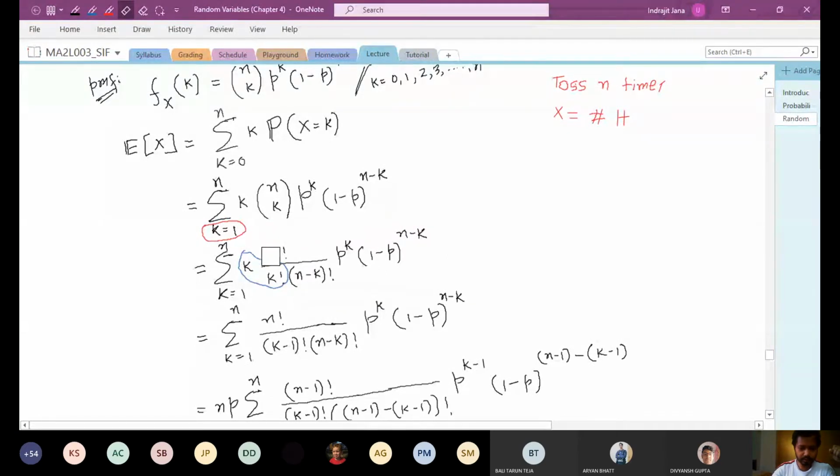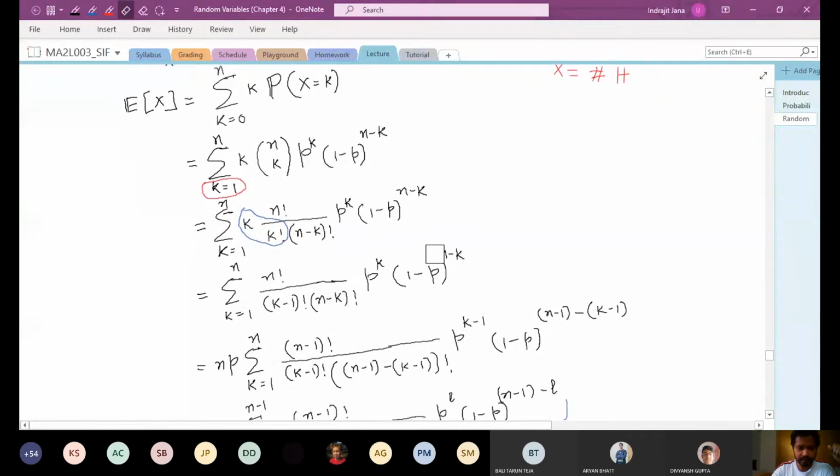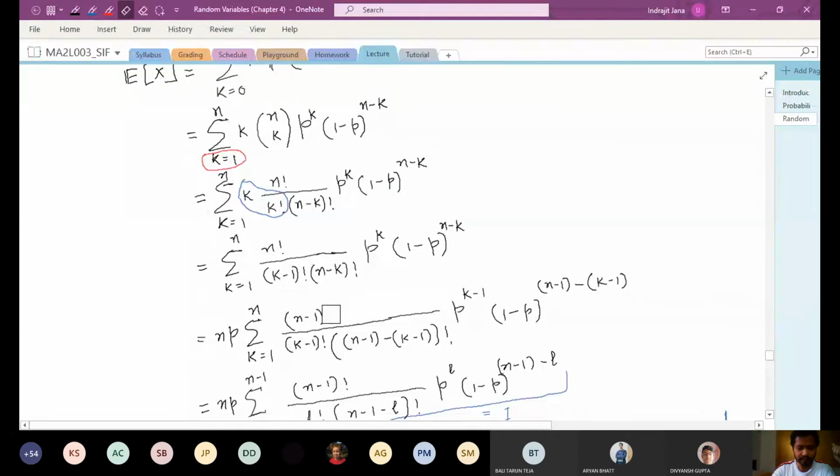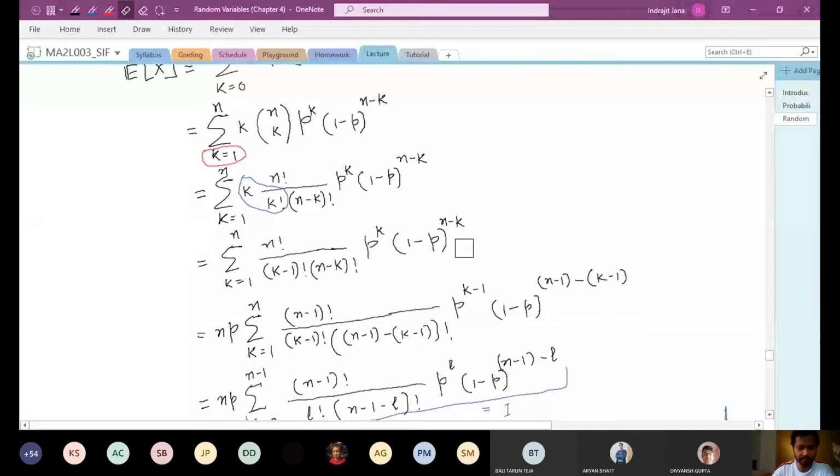Now if you expand this, k is outside, n choose k is n factorial divided by k factorial times (n minus k) factorial, and then you have p to the power k, (1 minus p) to the power n minus k. And now if you look at this, k divided by k factorial is simply 1 over (k minus 1) factorial, so that's what I wrote here. So it's n factorial over (k minus 1) factorial, (n minus k) factorial, p to the power k, (1 minus p) to the power n minus k.